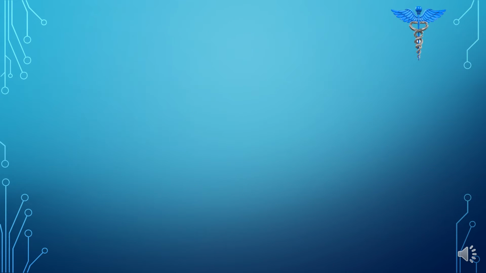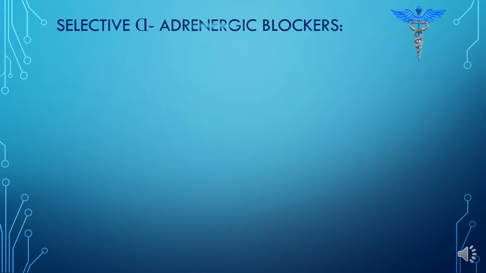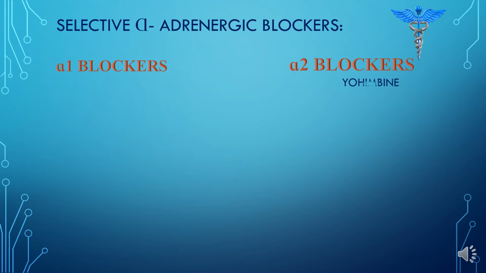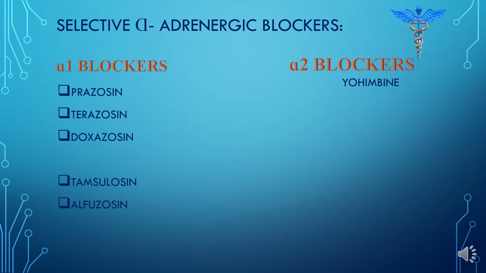Now if I talk about the selective alpha adrenergic blocker, they may be alpha 1 blocker, which will block only the alpha 1 receptor, or they may be alpha 2 blocker, which will only block the alpha 2 receptors. An alpha 2 blocker example is yohimbine, and it has no clinical significance, so we are not going to discuss this. Alpha 1 blocker is effective. The example drugs are prazosin, terazosin, doxazosin, tamsulosin, alfuzosin, and silodosin.